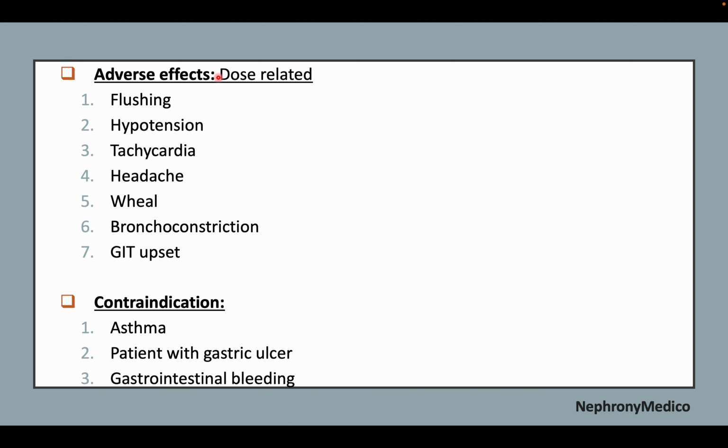Now, adverse effects include flushing, hypotension, tachycardia, headache, wheal, bronchoconstriction, and GIT upset. Contraindications include asthma, patient with gastric ulcer, and gastrointestinal bleeding.